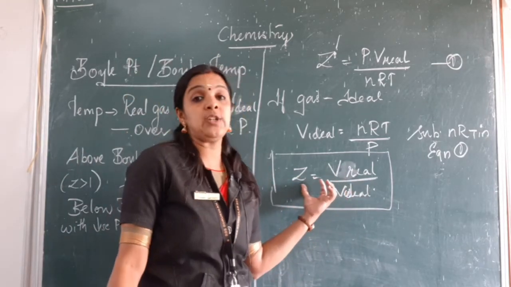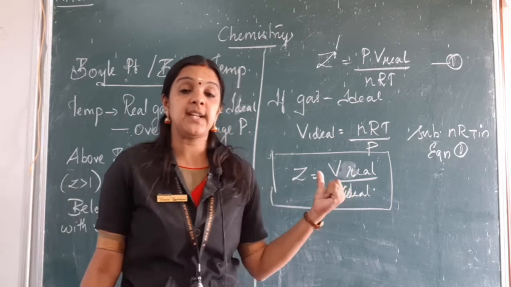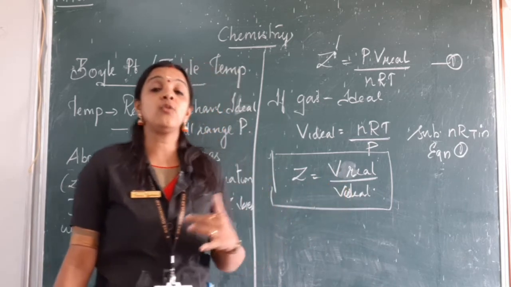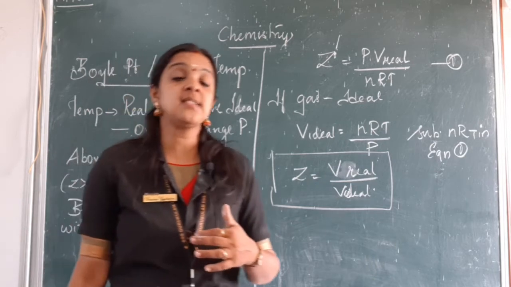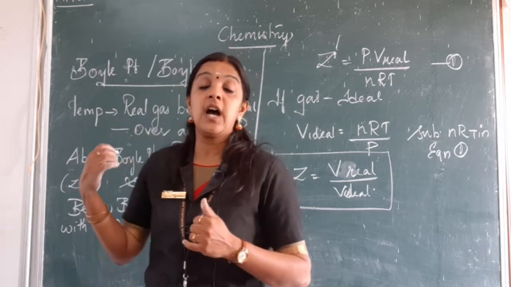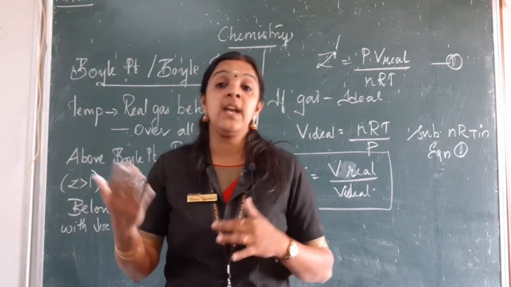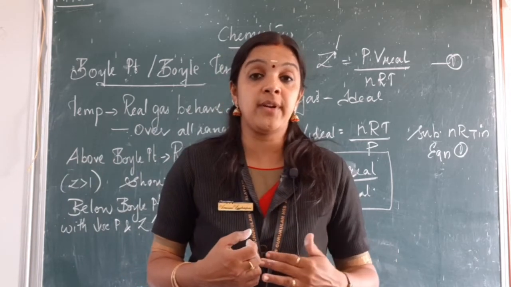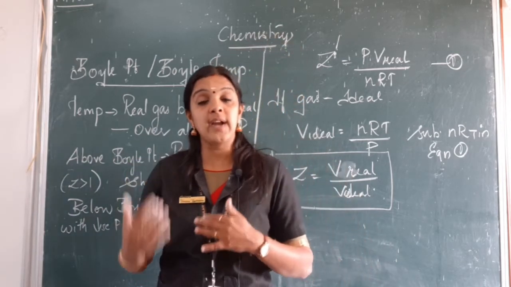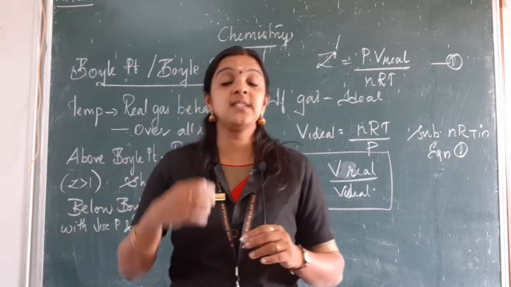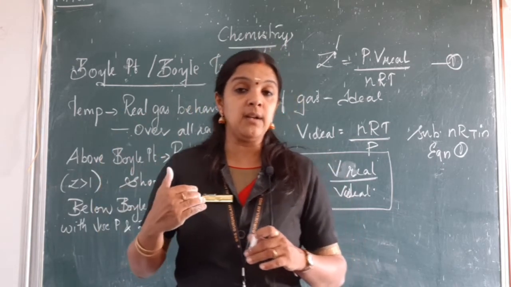This value of Z is the compressibility factor. That is how the kinetic theory of gases explains how real gases behave ideally at certain temperature and pressure conditions, and what the factors are through which gases start deviating from ideal behavior.